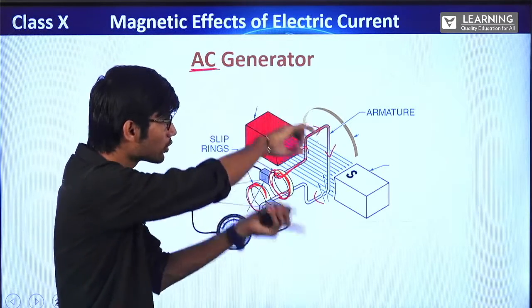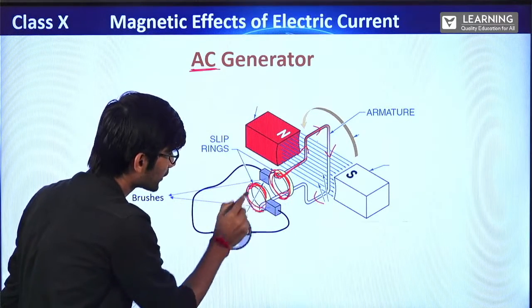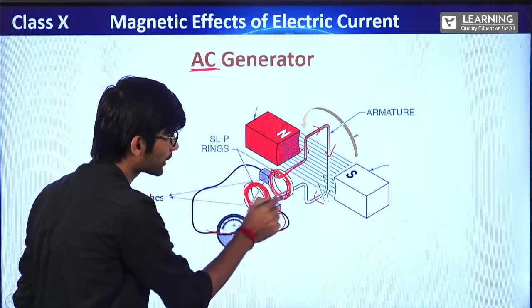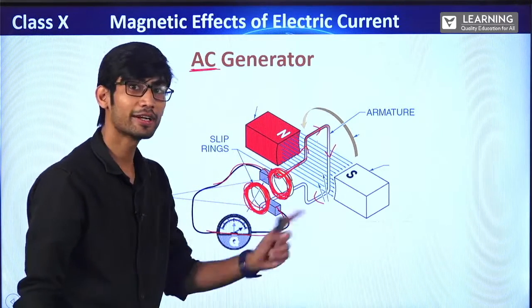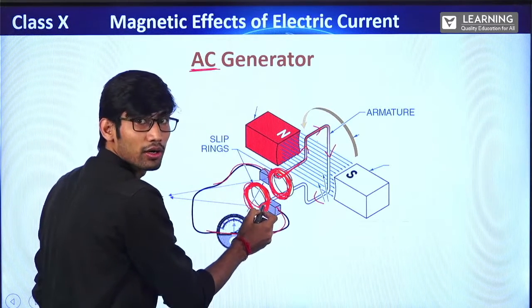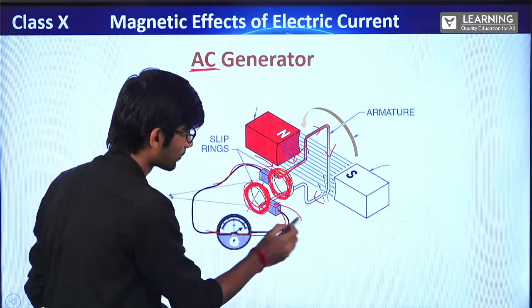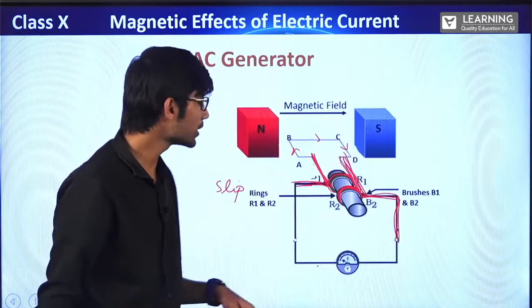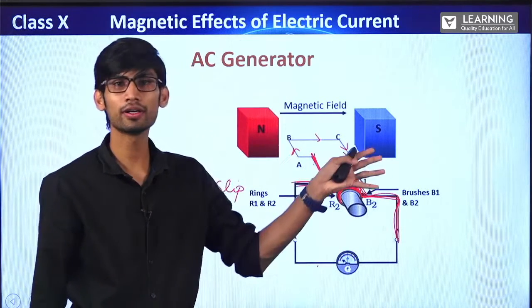Got it? So when this will rotate like this, this part of the wire will be rotating like this, so throughout it is connected here only. And this part of the wire will be rotating like this, throughout this is connected here. Clear? In the split ring, what used to happen? After half rotation, this side of the wire used to get connected with this one, and this wire used to get connected with this one. That's the reason the direction of current was maintained in this loop. Here, since it is not happening, the direction of current will change after half. Got the point?